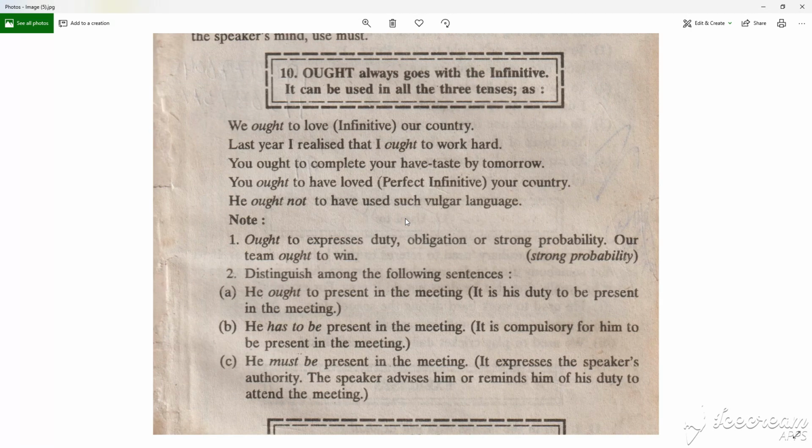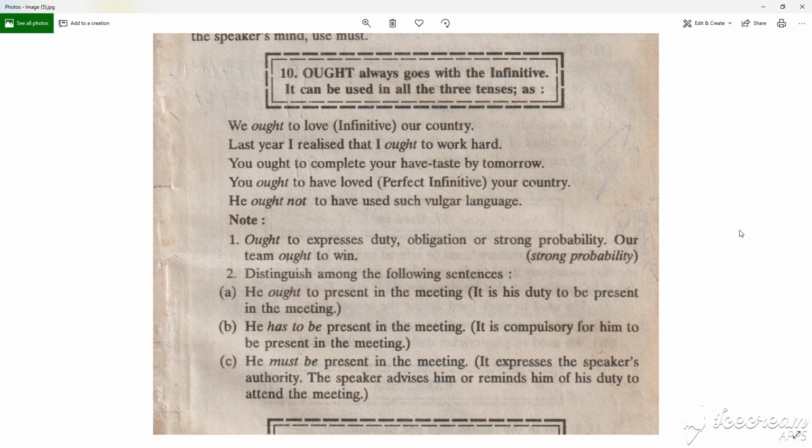Ought always goes with the infinitive, and it can be used in all the three tenses. We ought to love, infinitive. Last year I realized that I ought to work hard. You ought to complete your task by tomorrow. You ought to have loved.